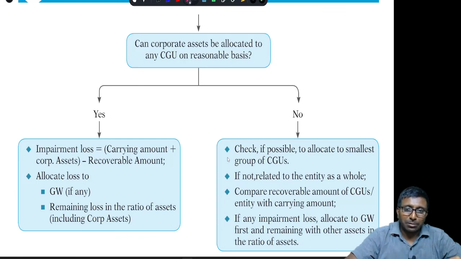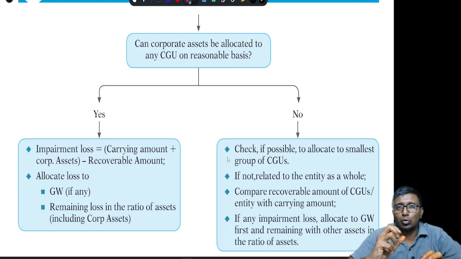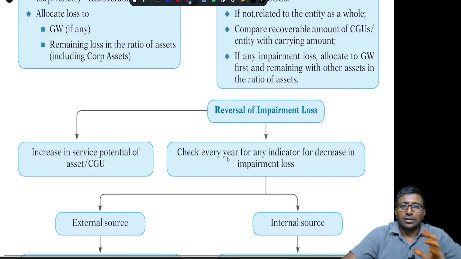If there is any impairment loss and if there is any goodwill for the entire company, then first you have to hit goodwill, and afterwards the corporate assets and the other assets of the CGUs. Right? That is the one.